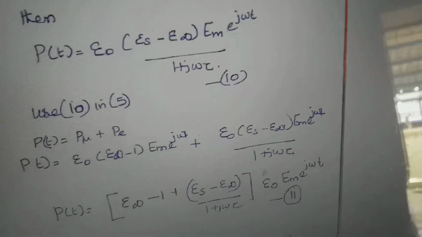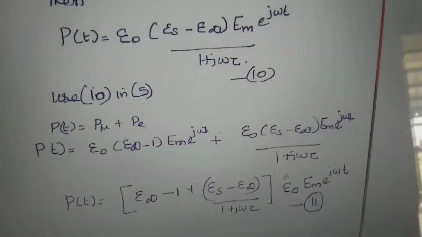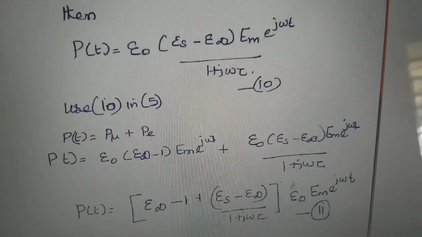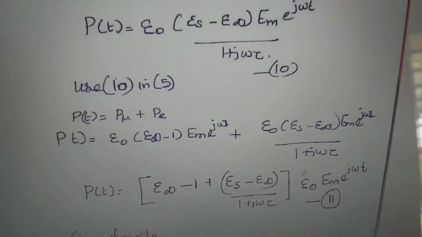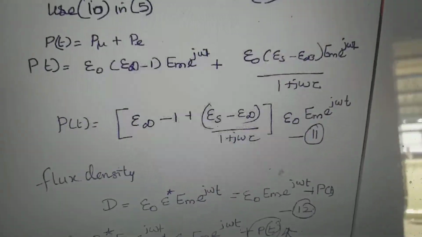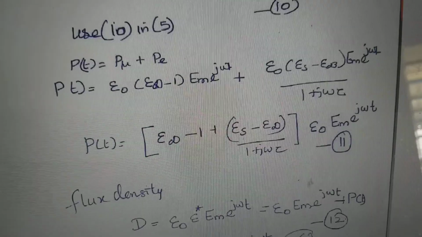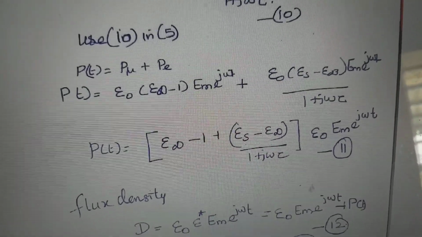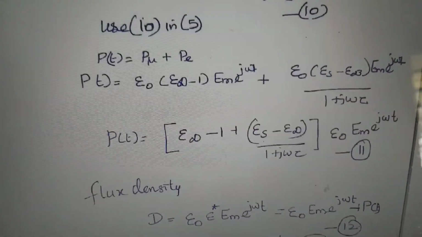So instead of P mu, we can substitute this P of t value, epsilon naught epsilon S minus epsilon infinity Em e power j omega t divided by 1 plus j omega tau. So taking common epsilon naught Em e power j omega t, within the bracket: epsilon infinity minus 1 plus epsilon S minus epsilon infinity divided by 1 plus j omega tau.